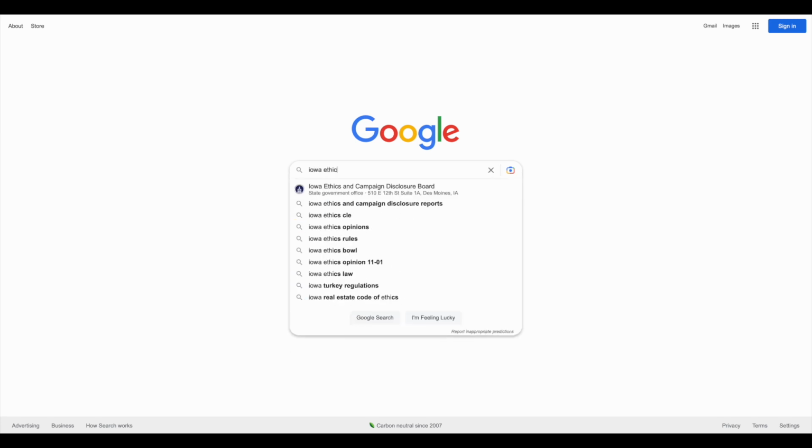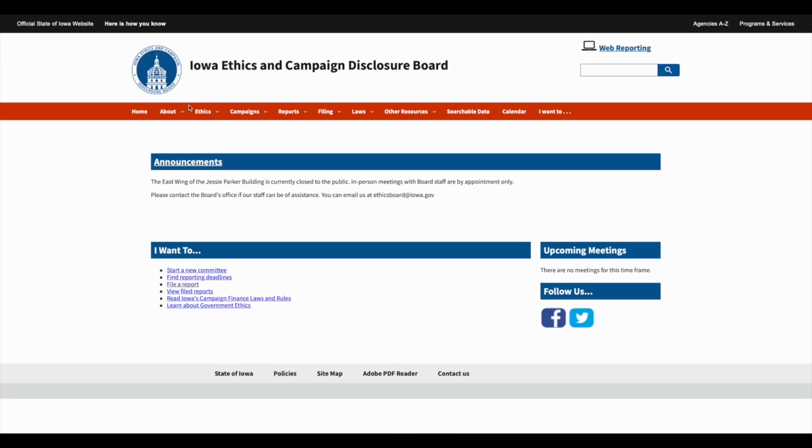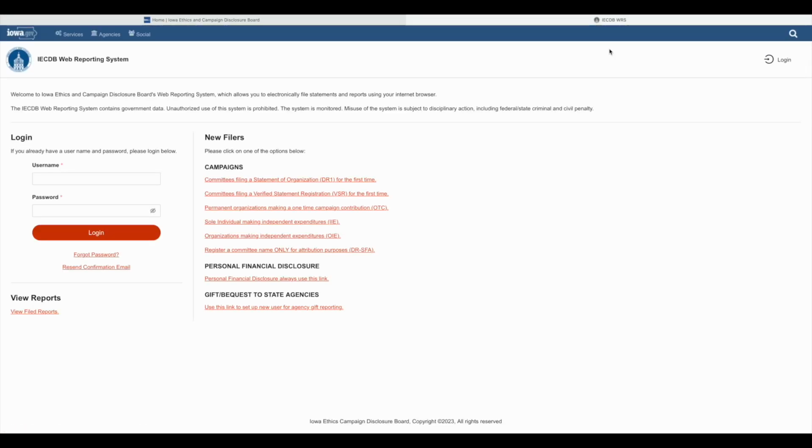To start the filing process, go to our website, ethics.iowa.gov. In the upper right-hand corner of the website, click on Web Reporting to be taken to our web reporting system. You do not need a login to file your PFD. To begin the filing, go to the Personal Financial Disclosure link on the right-hand column of the page and click on the link.